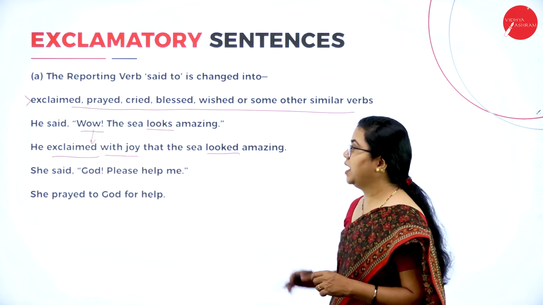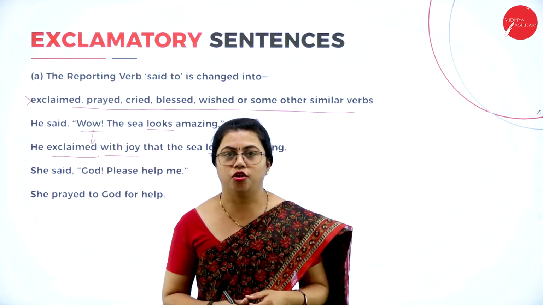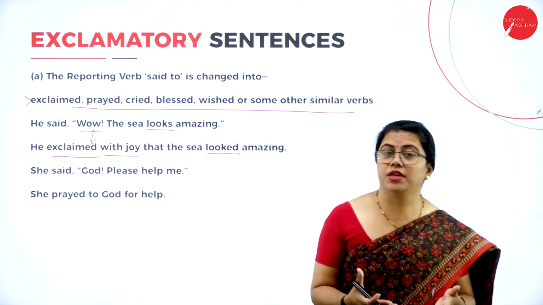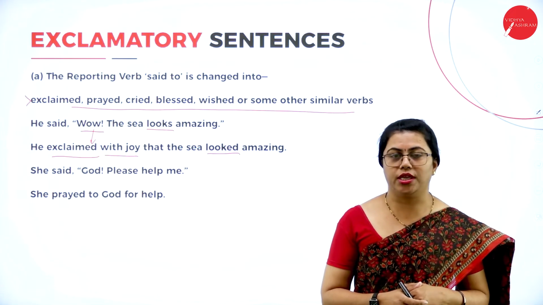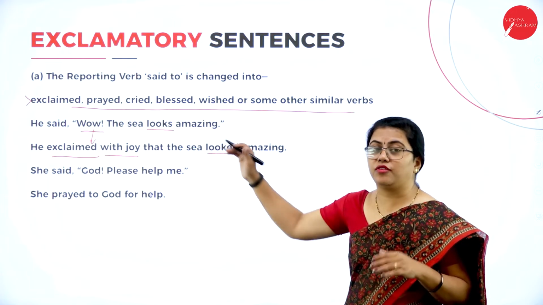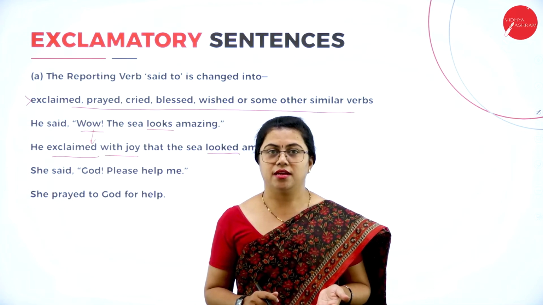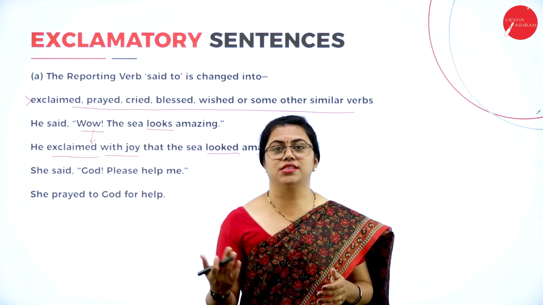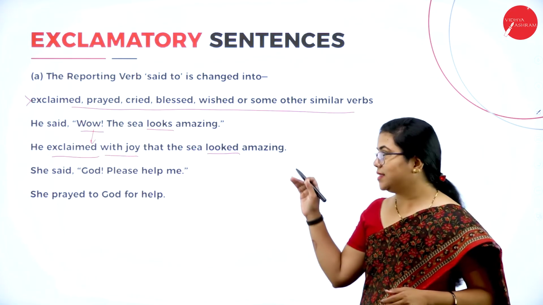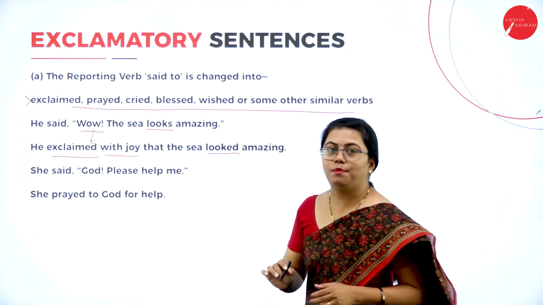Of course, here you can ask me, the sea looks amazing, probably it is a statement of fact you are talking about. No, now we are only talking about the expression, the feeling of that person who is talking. So this is a temporary arrangement here. This is not a statement of fact. For him, the sea may look amazing, but for me, it may not be amazing. But the earth goes round the sun for you also, for me also, for anybody else also, isn't it? So this is not a statement of fact. So I'm changing it from present tense to past tense.